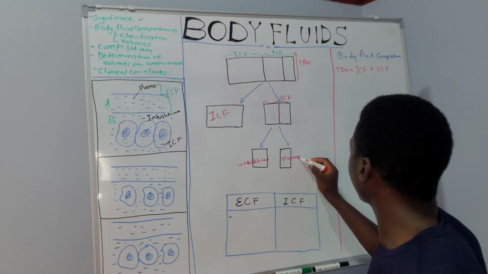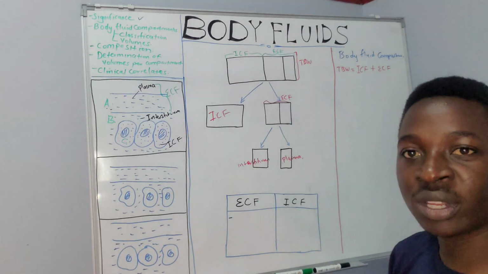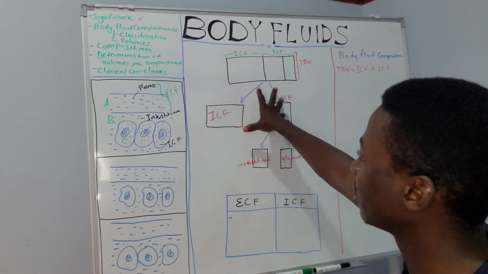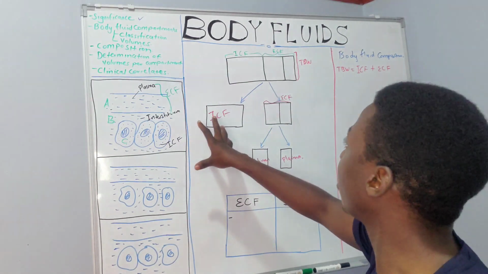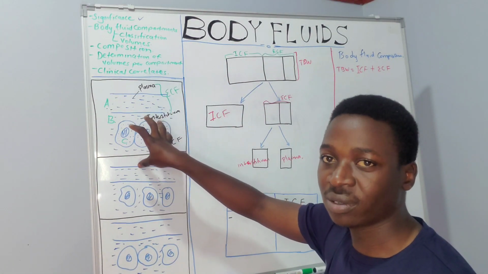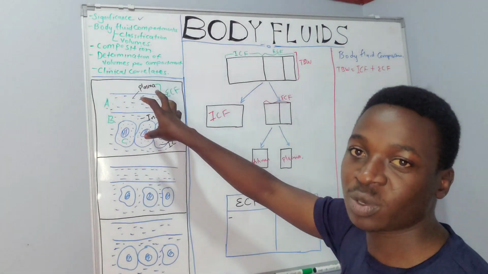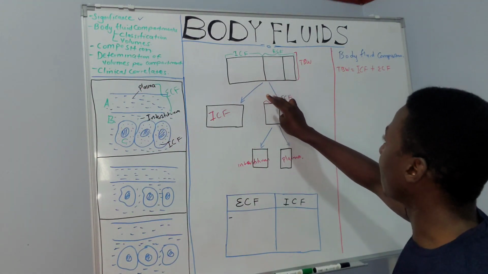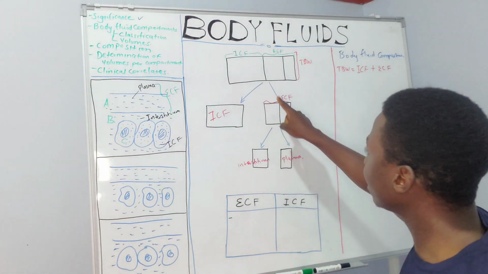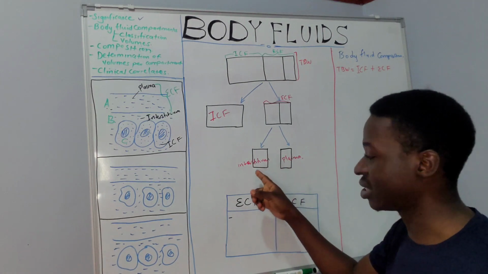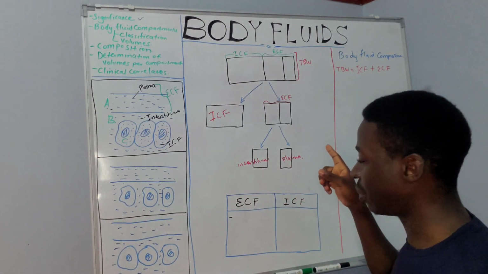So in classifying our body fluid compartments, this is what we have. We have the environment within the cells, which is the intracellular, and the environment outside the cell, which is the extracellular fluid compartment. The extracellular is divided into two smaller compartments: the interstitium and the plasma.